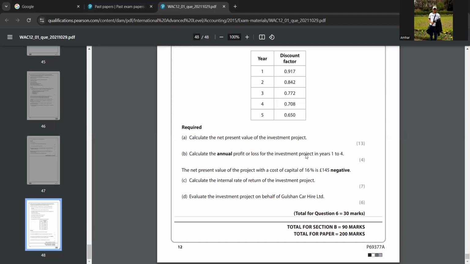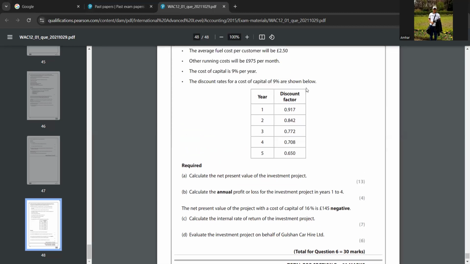The cost of capital here is 9%, right? Look at this. This is 9%. When you compare it with the C part's answer, it's 15.85%. So compared to 9%, this 15.85 is greater, right? So you can say the IRR is a healthy return and the value is greater than the cost of capital. That is, the value is greater than the 9%. So you can tell like that.